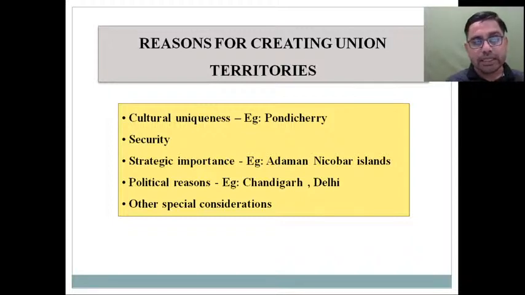So in case of J&K, because of security concerns, since the 1990s, even though armed forces have been deployed there, we have not been able to resolve the security issues, and because of that many times it may happen that earlier there was Article 370, because of which such kind of interference from the union was not possible. After creation of the two union territories, now it will be under more direct supervision of the union government. So friends, there can be different reasons for creation of different kinds of union territories that you have to keep